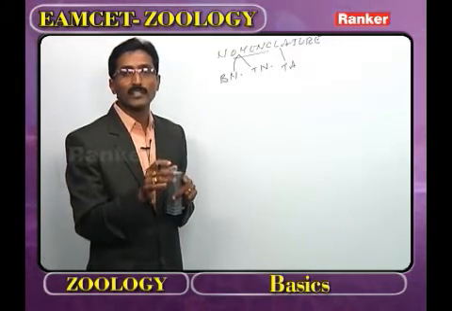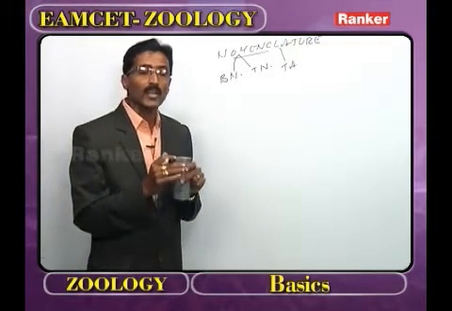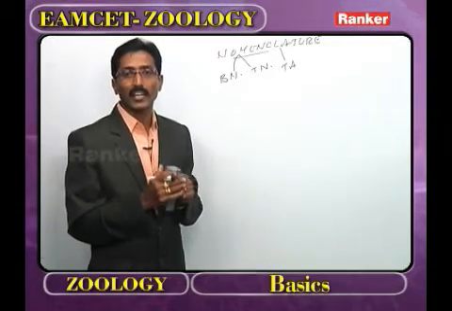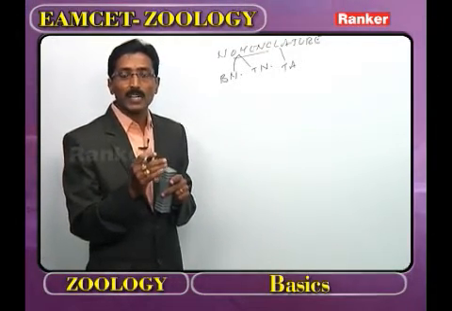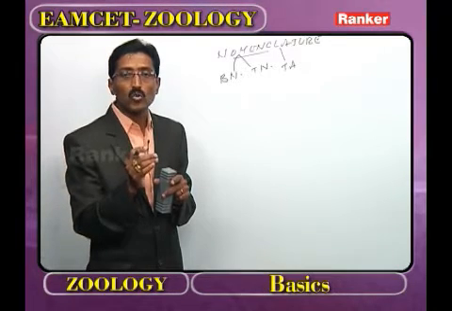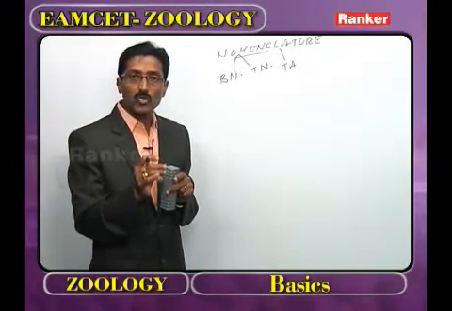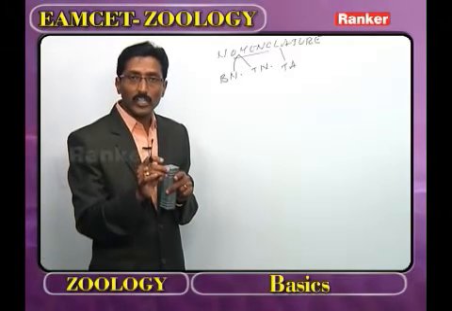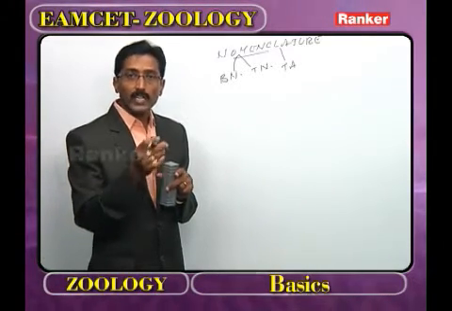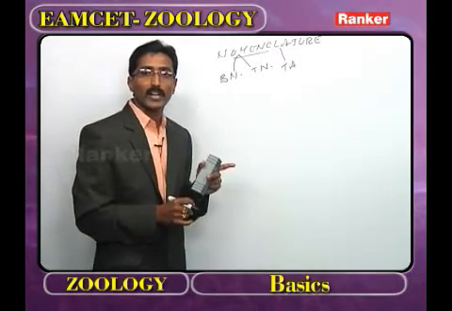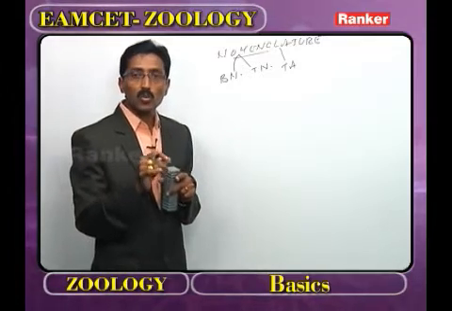That is called the law of priority. Now we get a doubt: what about the other names? The other names are considered the junior synonym. The later uses of that name referring to different organisms are called the junior homonym.